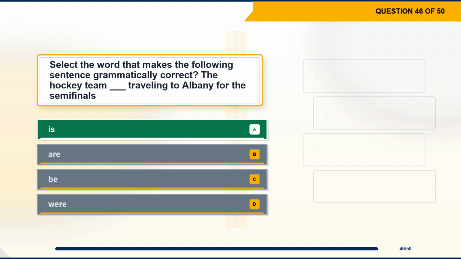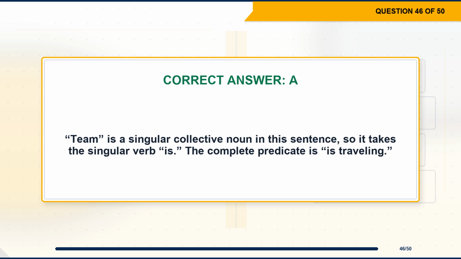The correct answer is option A, is. Explanation: team is a singular collective noun in this sentence, so it takes the singular verb is. The complete predicate is traveling.